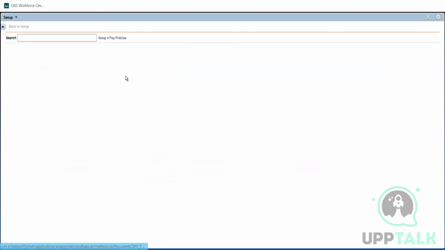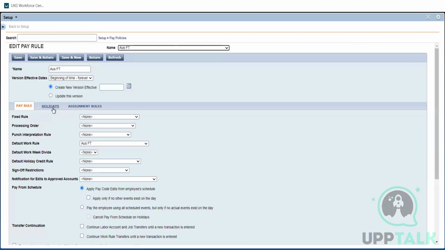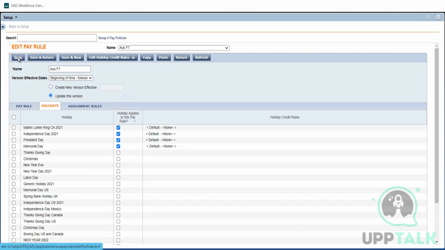If you go to our payroll, let me open ours itself. So here there is a separate option called holidays. We need to select what holidays apply to this role. If I pick the first 3 items, only these items will be applicable to an employee assigned to this particular payroll. On these holidays, he will be automatically paid.